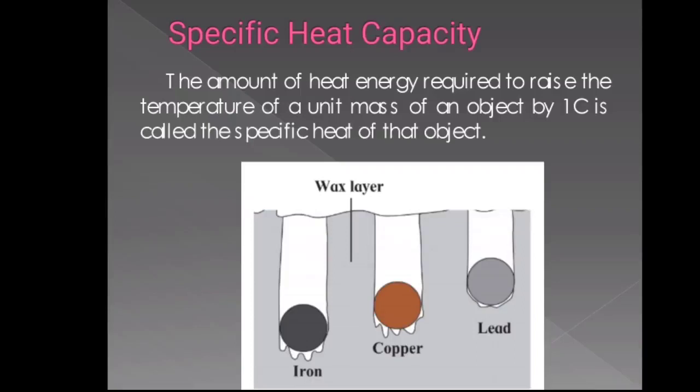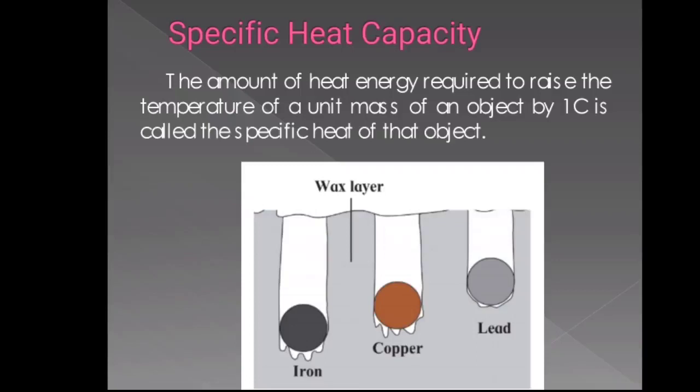The specific heat capacity is denoted by small letter c. The SI unit of specific heat is joule per kg degree Celsius and the CGS unit is calorie per gram degree Celsius.